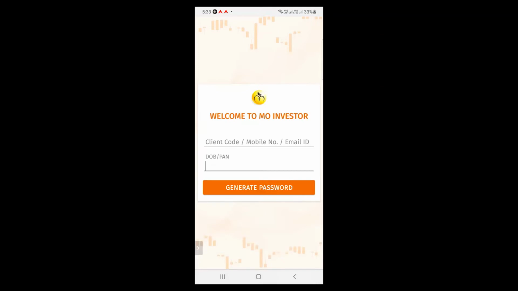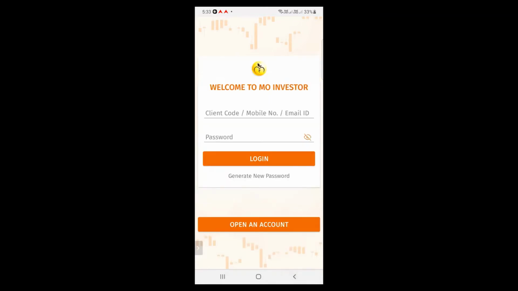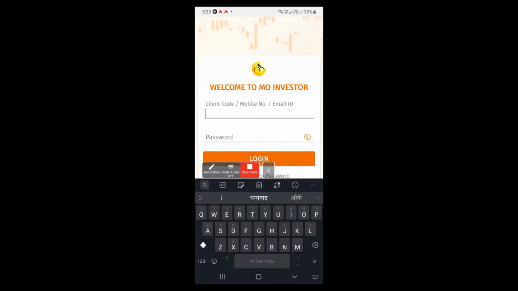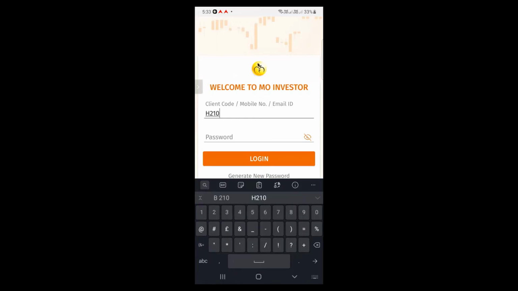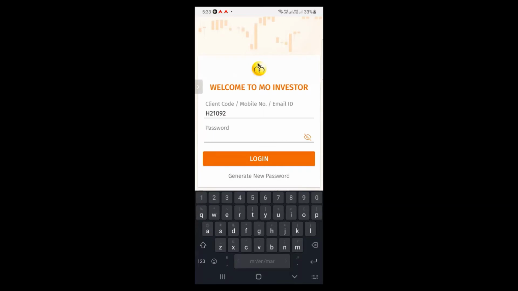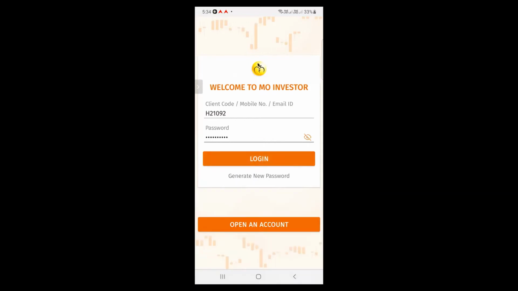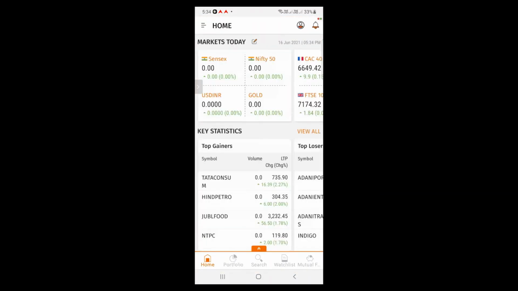OTP will be sent to your registered mobile number. You need to put that OTP and generate your desired new password. When you generate the new password, go back to the login page. Here you can put your client code, putting the password. And now I'm clicking on login button. So this is how your home page will be shown on mobile app.